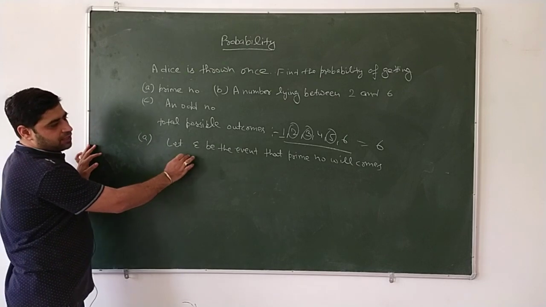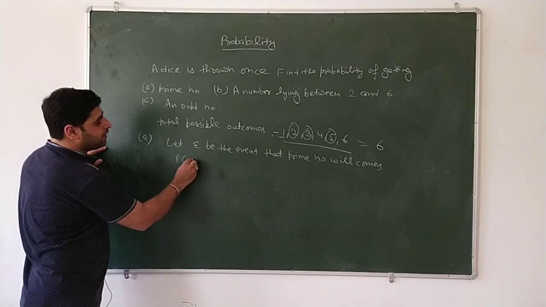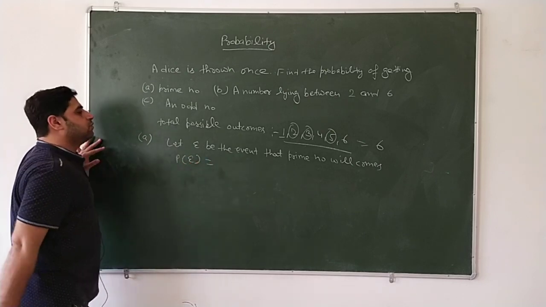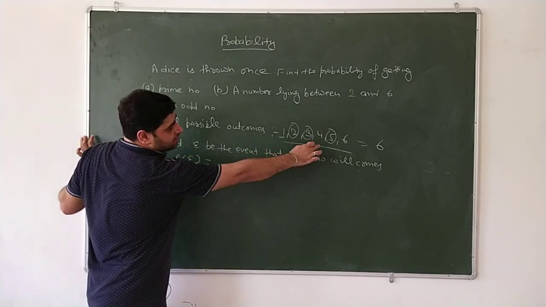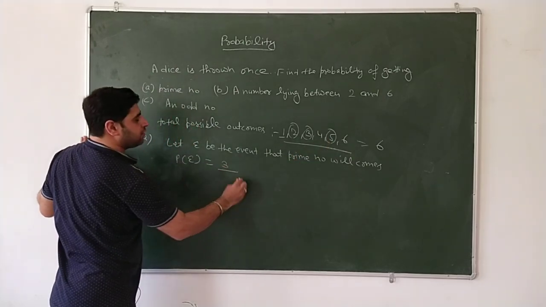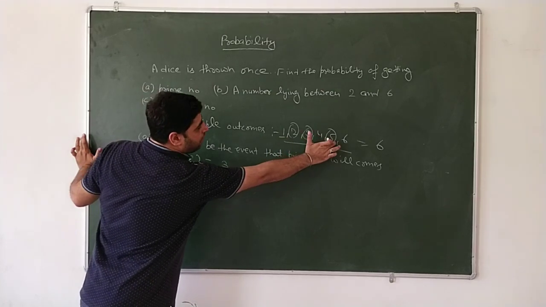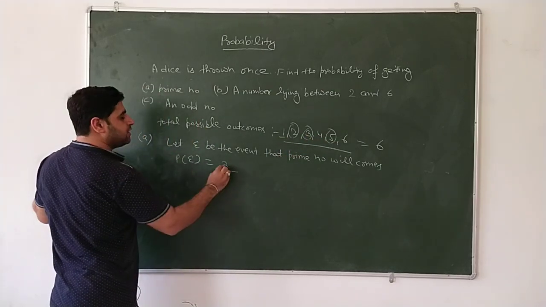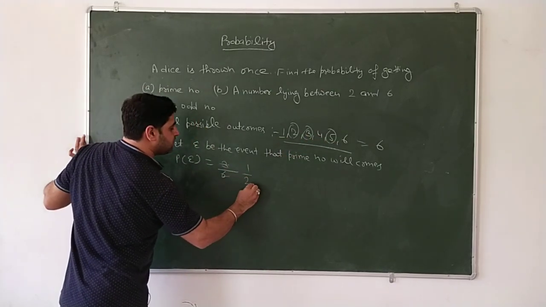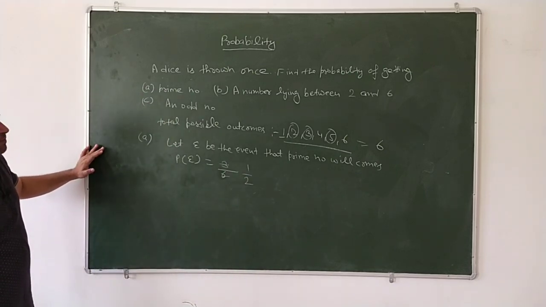So let E be the event that a prime number will come out. The probability P(E) is equal to the favorable cases, 3, divided by the total number of outcomes, 6. So 3 by 6. Cut by the table of 3, so 1 by 2 is the answer.